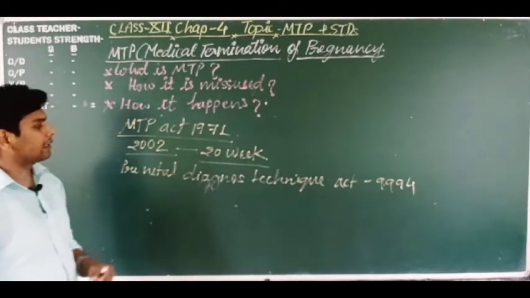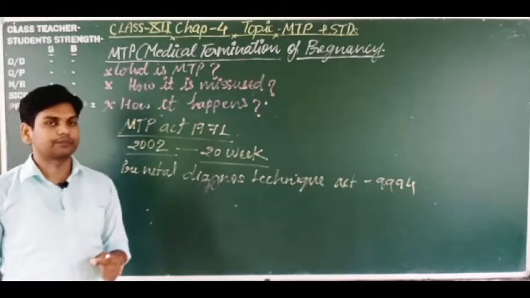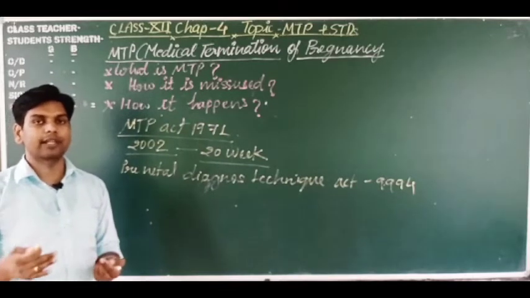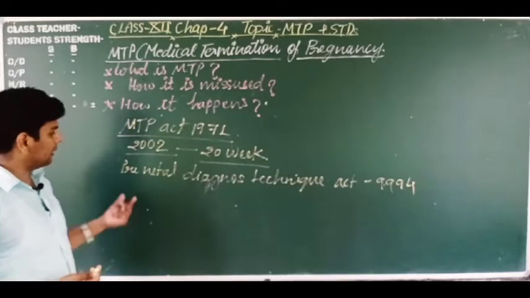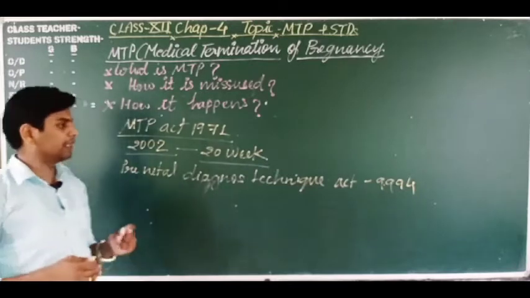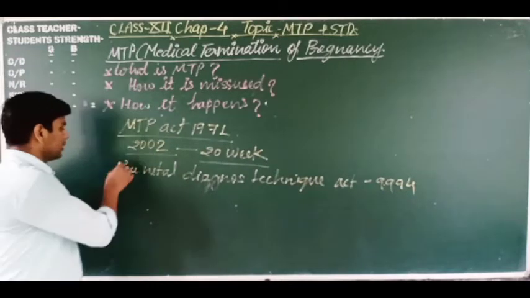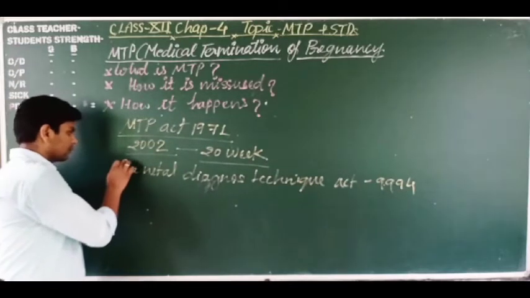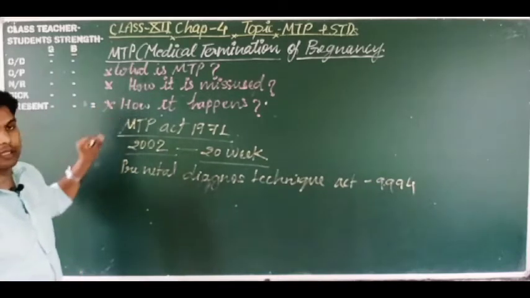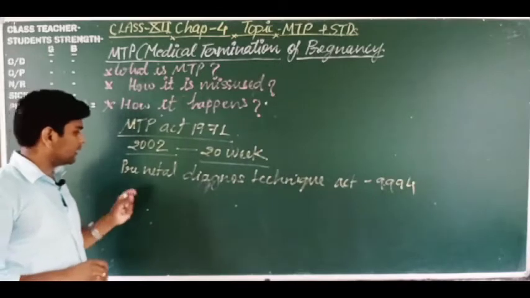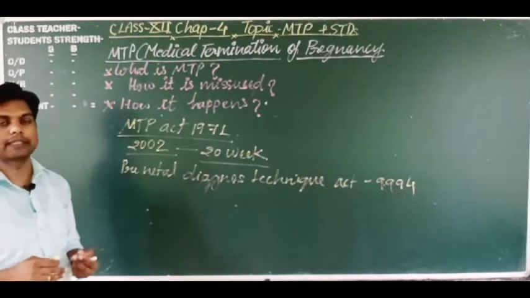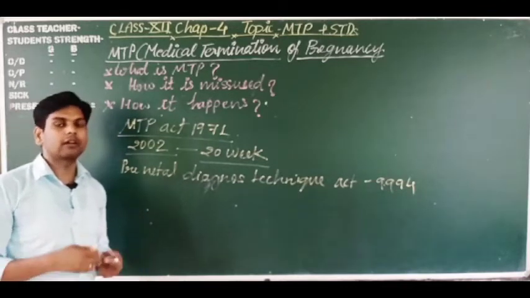According to this act, no one is allowed to diagnose whether the child is female or male in the embryonic stage. So the prenatal diagnostic technique is totally banned. But this was being misused, so now the government has totally banned it: no one is allowed to diagnose whether the child developing inside the mother's womb is male or female.